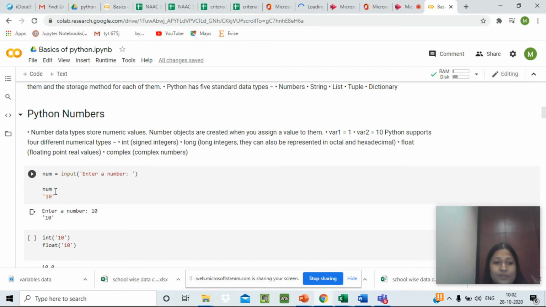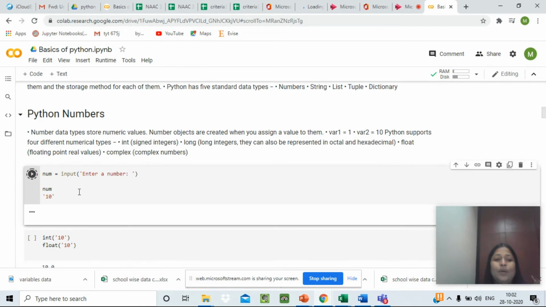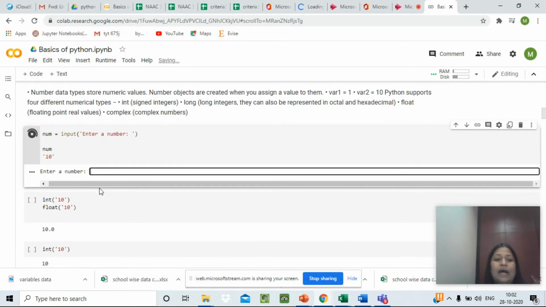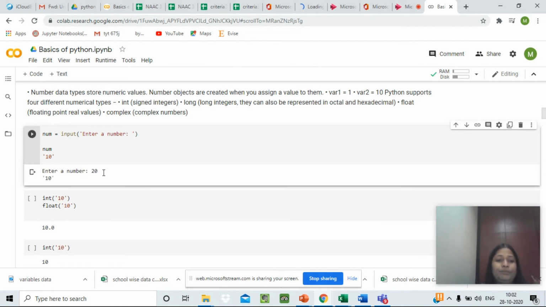Here we have defined a variable num, which equals input, enter a number, num 10. If I execute this code, I will get a text box wherein I can write any number. Let's say I want to assign value 20. So enter a number, 20.